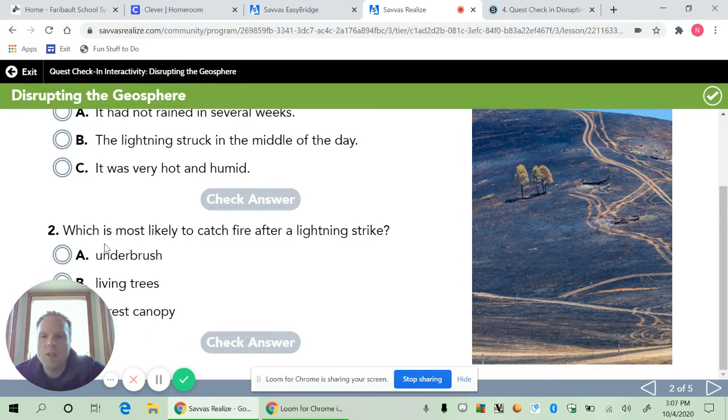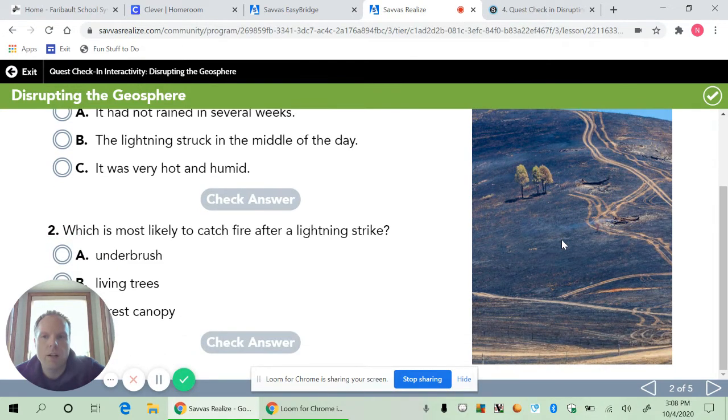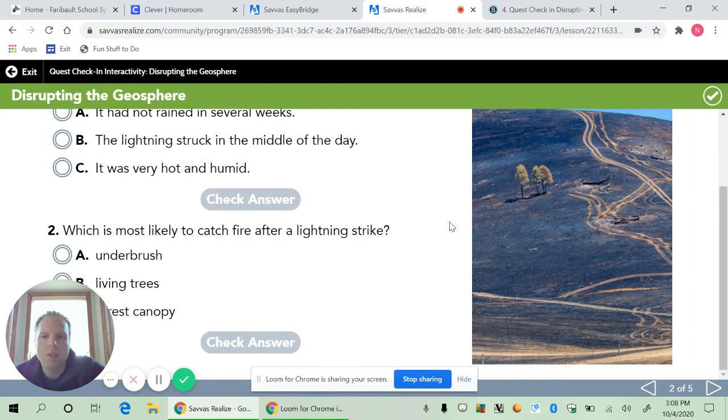The second one says, which is most likely to catch fire after a lightning strike? If the lightning hit this area, what in this picture do you think would most likely catch fire? Would it be the underbrush, like the grass and the weeds and the brush in this area? Would it be living trees, these green trees here? Or would it be the forest canopy, the upper parts of the tree?